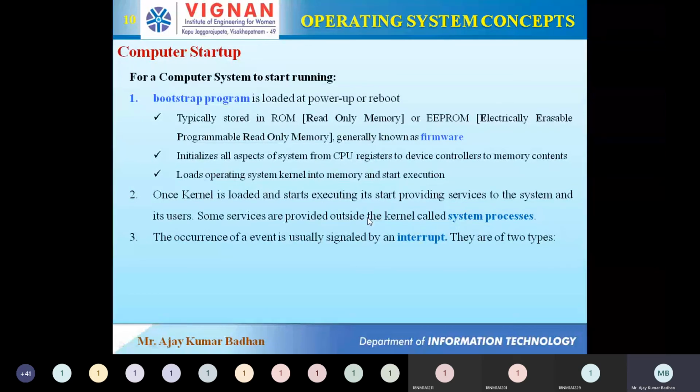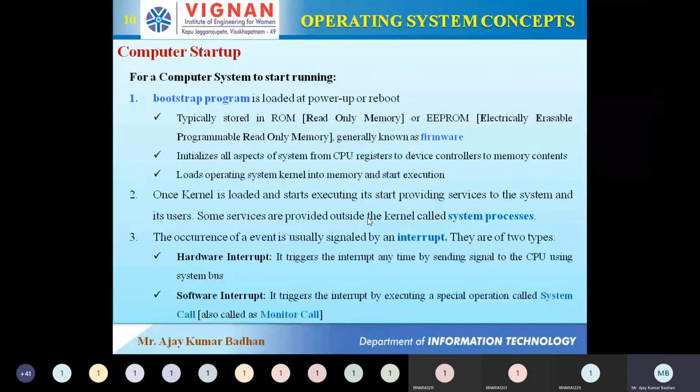Basically these are of two types. The first one is what we call a hardware interrupt. This is purely related to your hardware devices. Internally, your motherboard will consist of some interrupts that we cannot see. These are mostly triggered by the hardware. We cannot trigger them. Hardware will trigger them, and that signal will be transmitted to the CPU. Based upon that, whatever operation needs to be done will be performed.